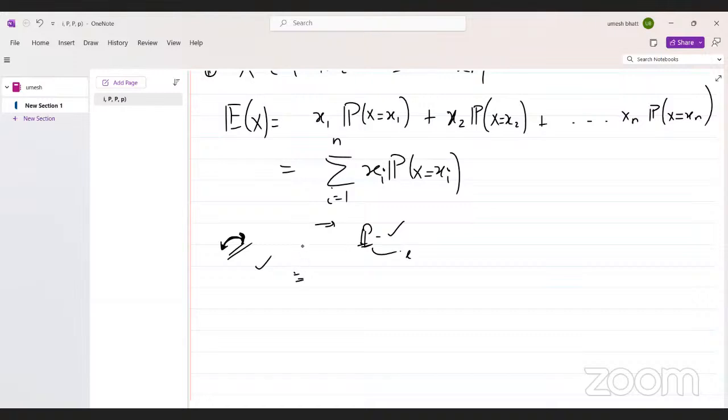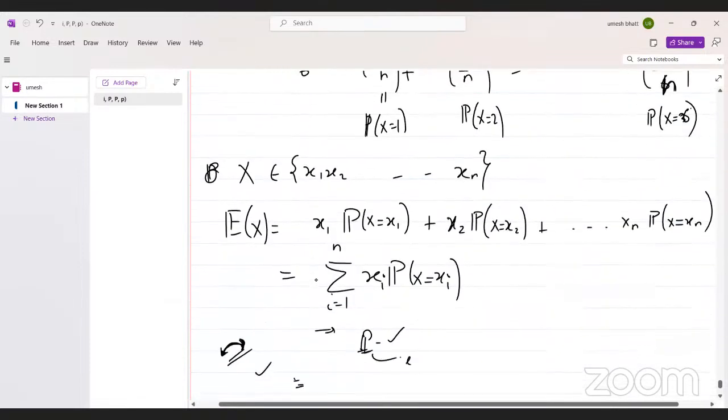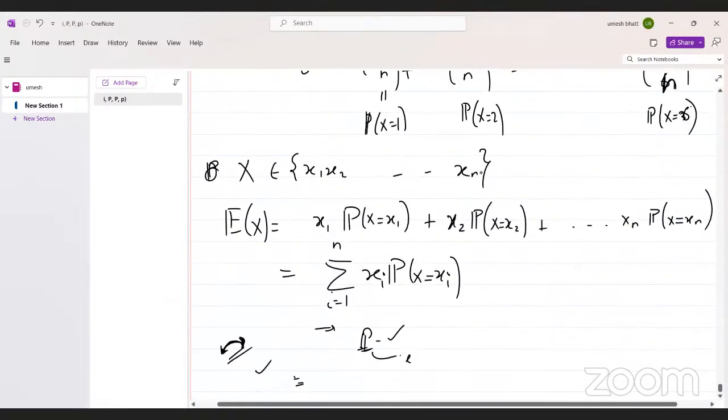Can the random variable take a finite set, or a countably infinite set also? It can be a countably infinite set, then this summation goes to infinity. Same concept.